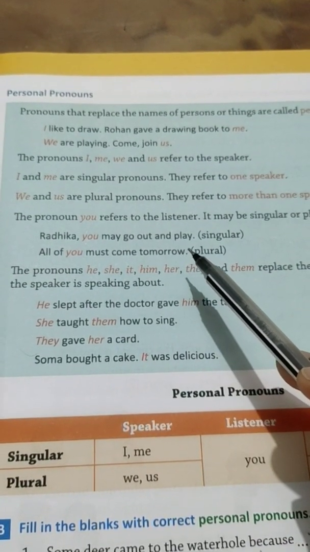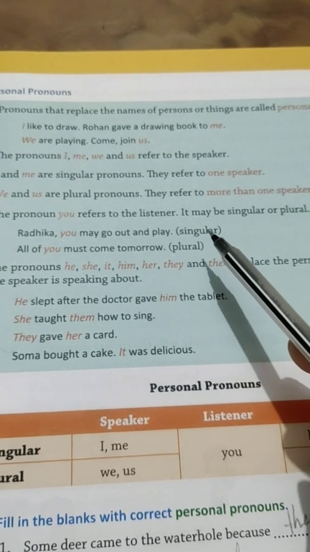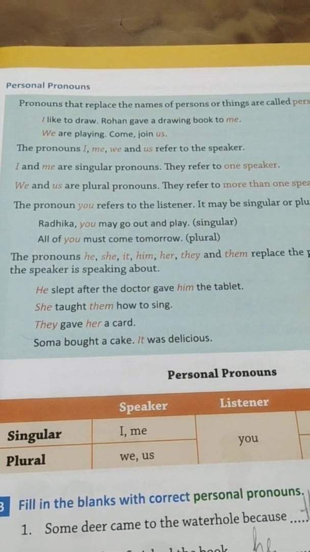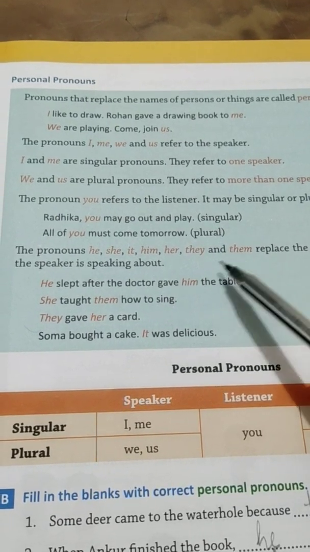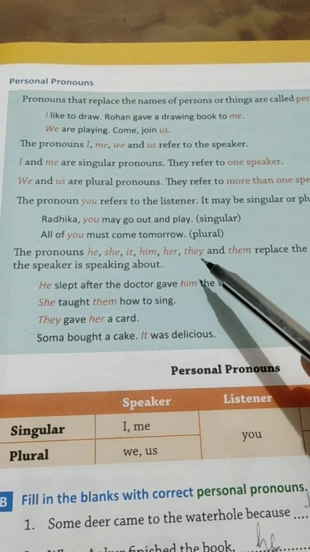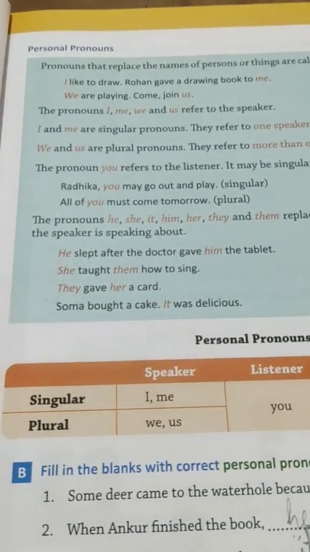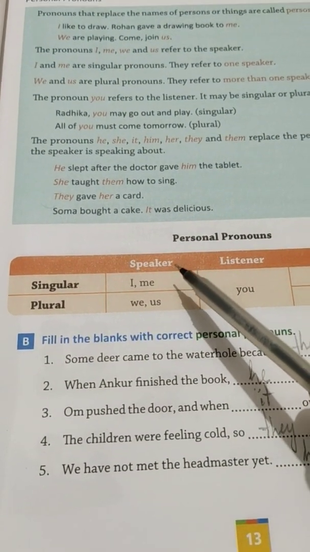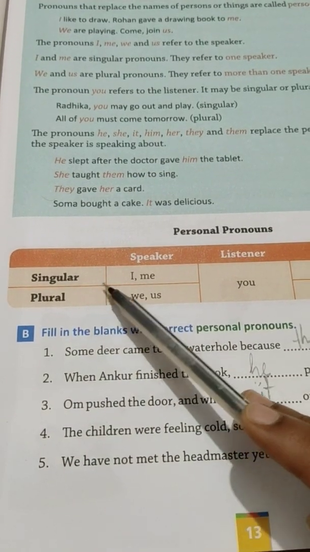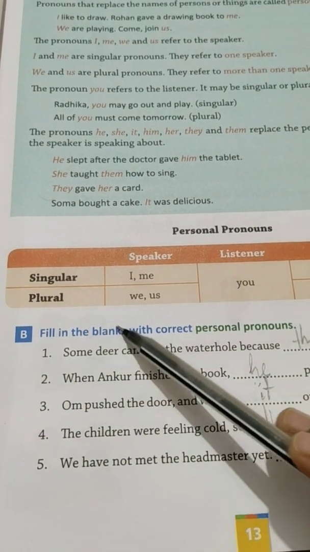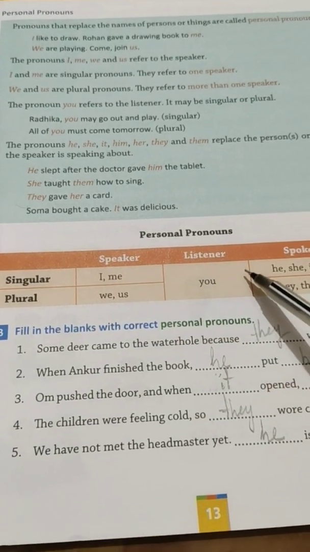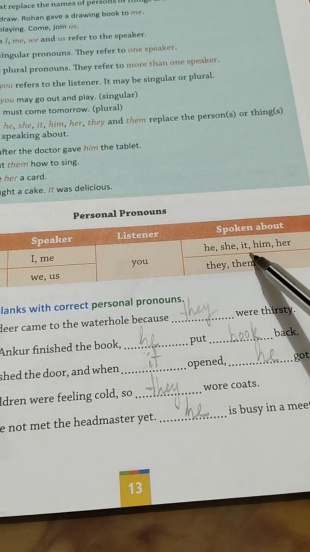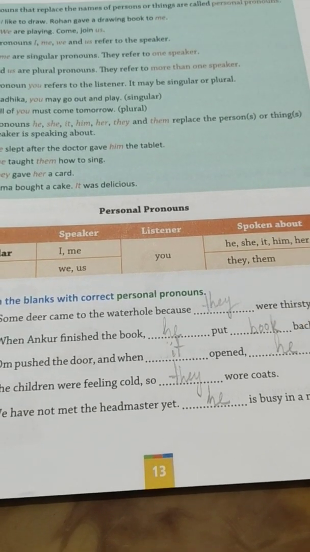The pronoun you refers to the listener. It may be singular or plural. Radhika, you may go out and play. Singular. All of you must come tomorrow. Plural. So now we'll see the personal pronouns. Speaker, singular and plural. Singular I and me. Plural we and us. Listener is you. And spoken about: he, she, it, him, her, they and them.